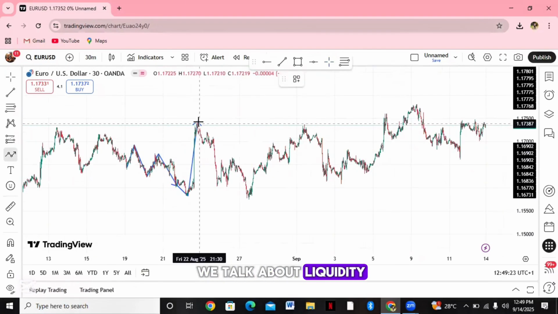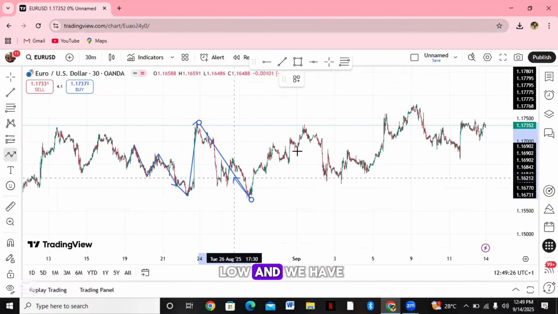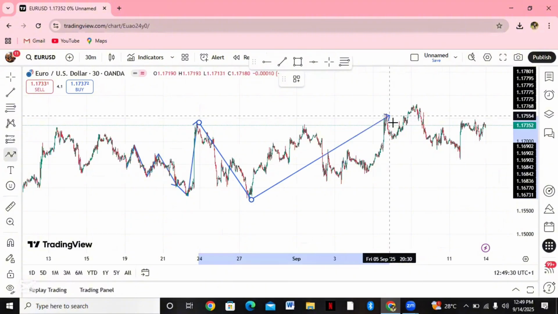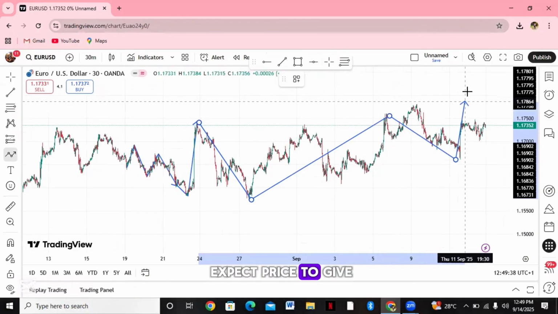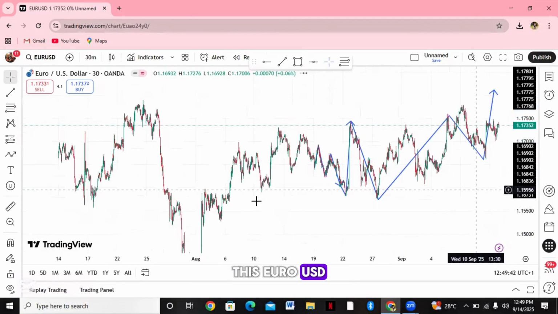This is where we talk about liquidity, but let's map it out. So we have this low and we have this high here. We are at this low currently. So we expect price to give us a new high. Okay, this is EUR/USD.